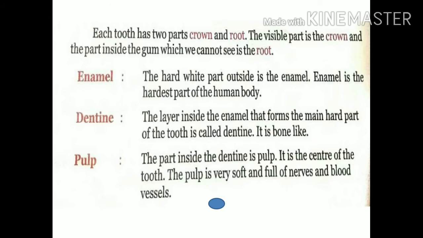Enamel. The hard white part outside is the enamel. Enamel is the hardest part of the body. Dentine. The layer inside the enamel that forms the main hard part of the tooth is called dentine. It is bone-like. Pulp. The part inside the dentine is pulp. It is the center of the tooth. The pulp is very soft and full of nerves and blood vessels.